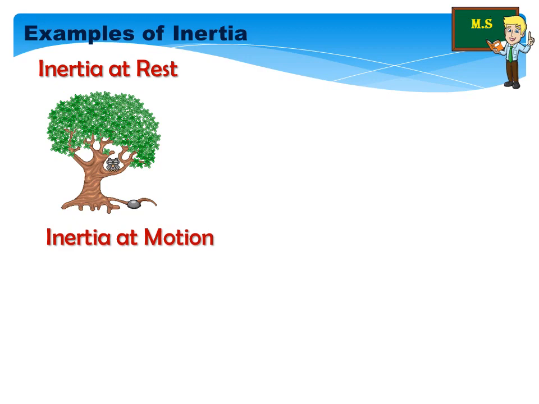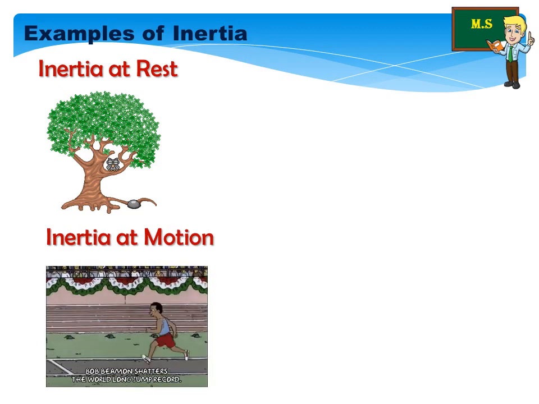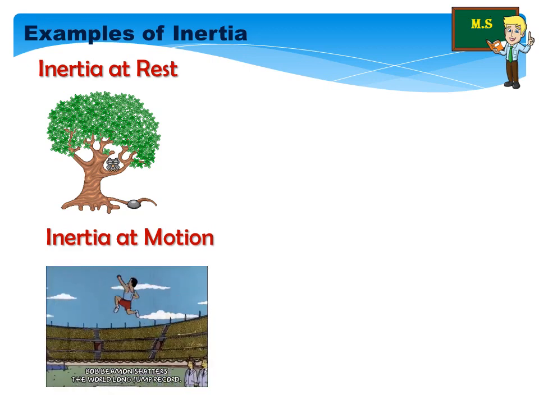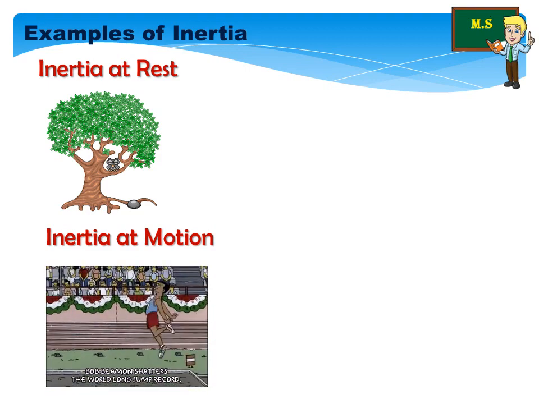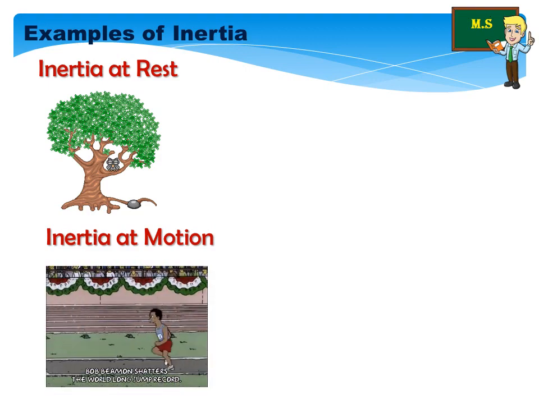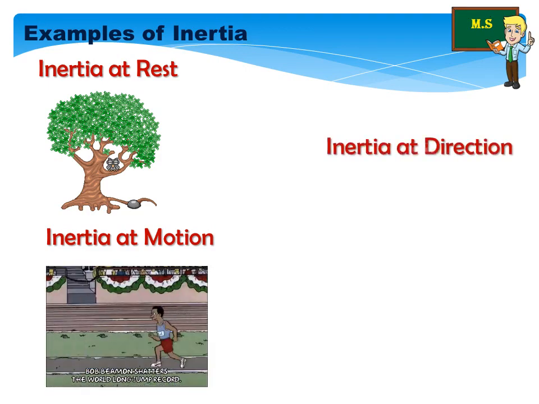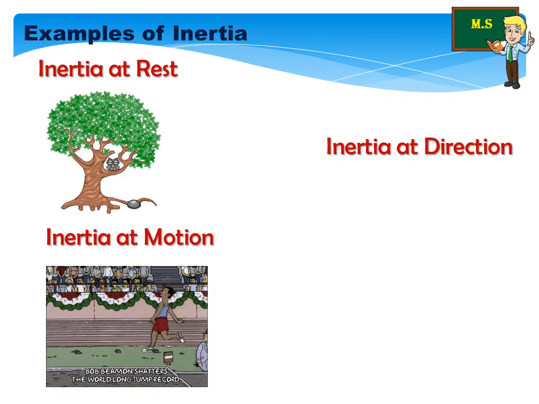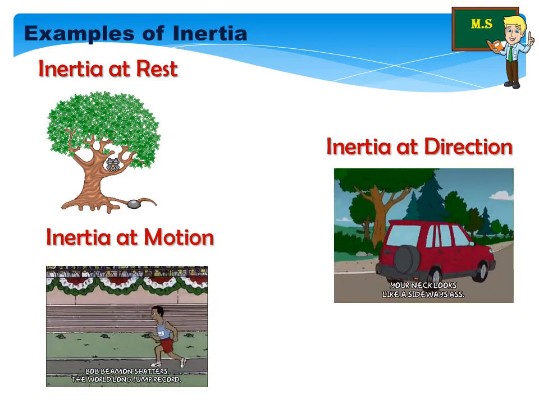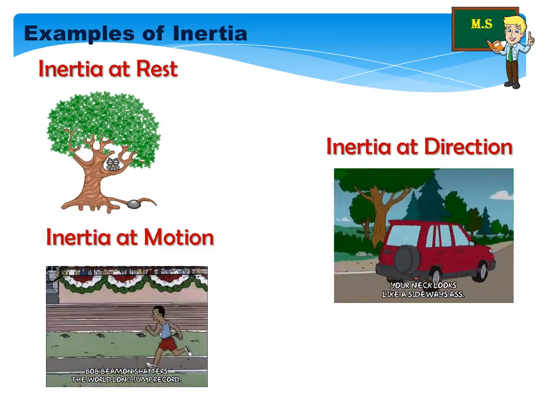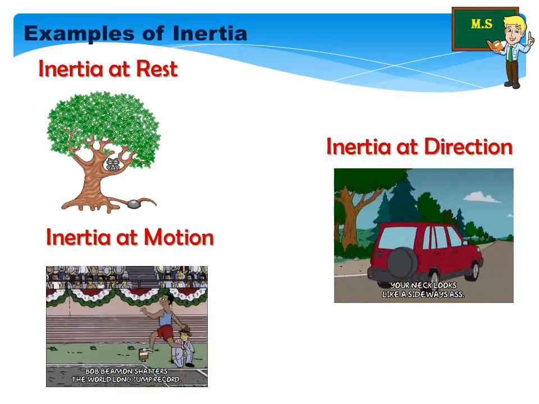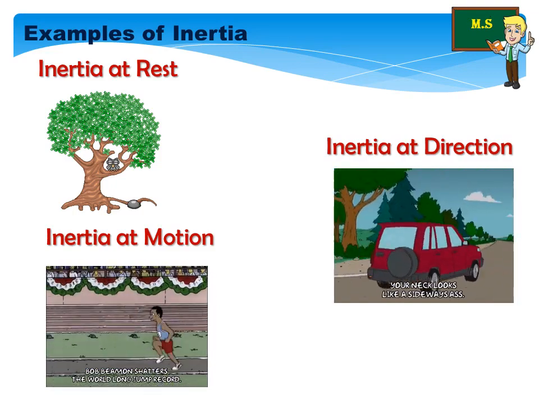Second one is inertia at motion. Usually the athlete runs some distance before jumping because it helps them to jump longer and higher. Third one is inertia at direction. When you make a sharp turn while driving a car, you tend to lean sideways. Okay, these are the three examples for inertia.